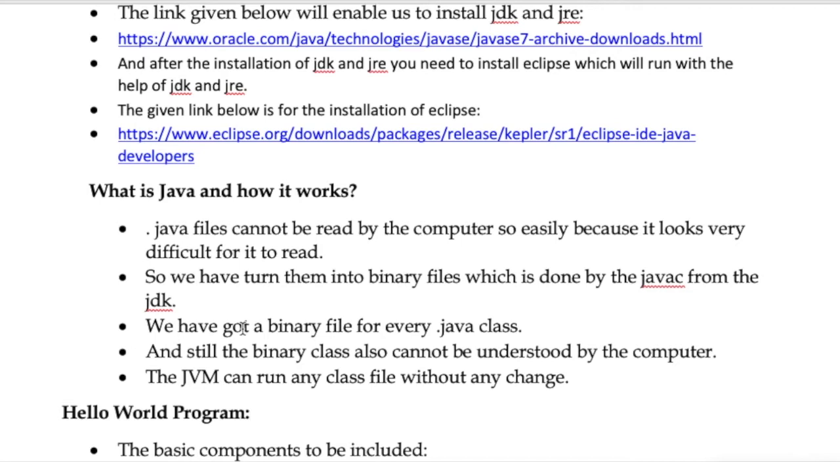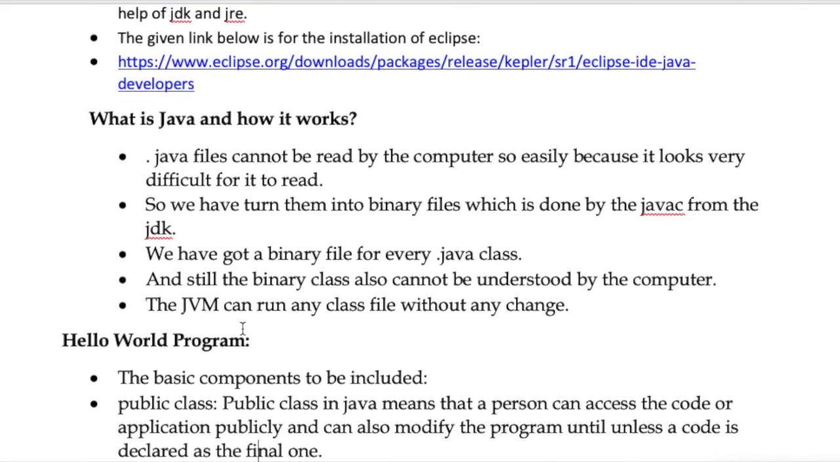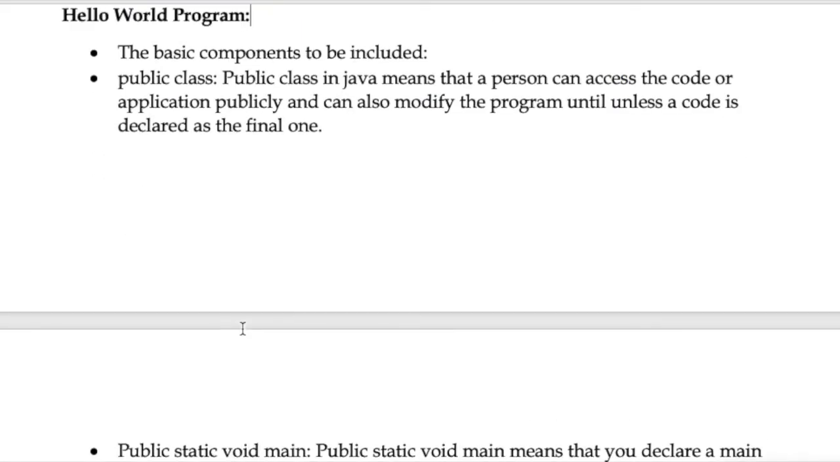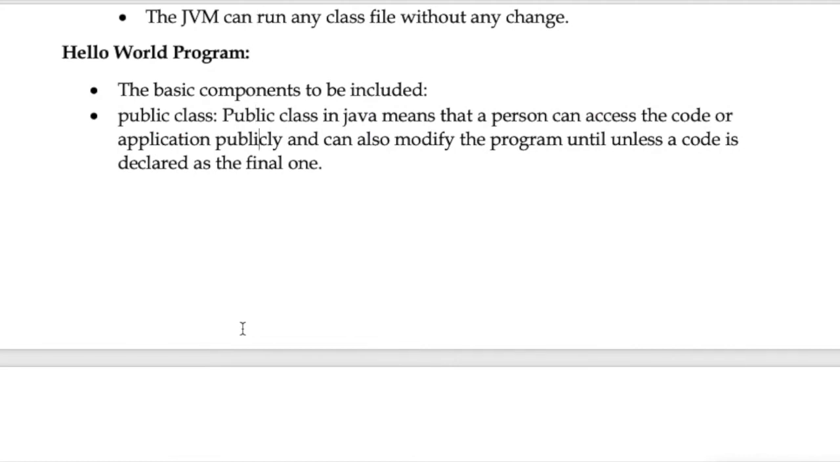The JVM can run any class file without any change. So the Java Virtual Machine will enable us to run any kind of file without any change. Any file that javac produces, the Java Virtual Machine will take care of. Let us just see what the Hello World program looks like in Java.